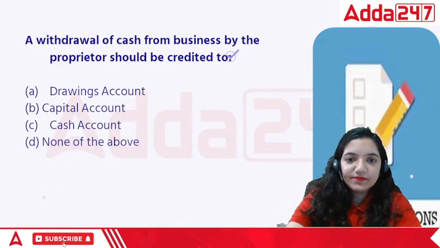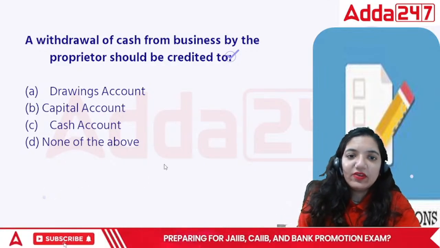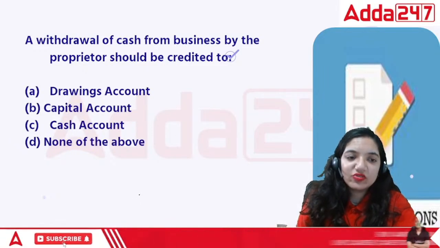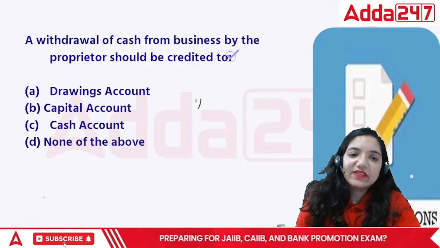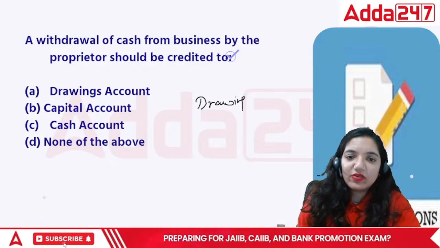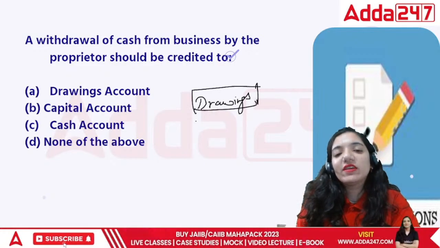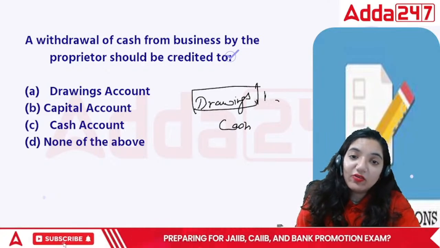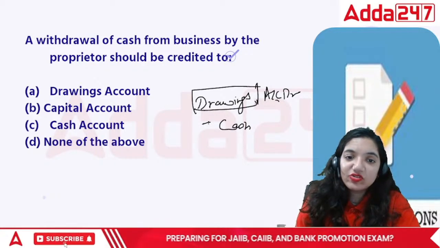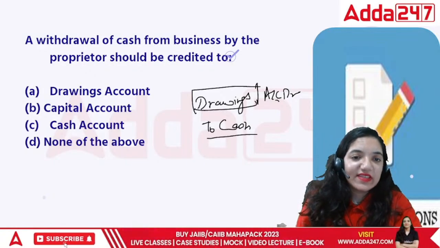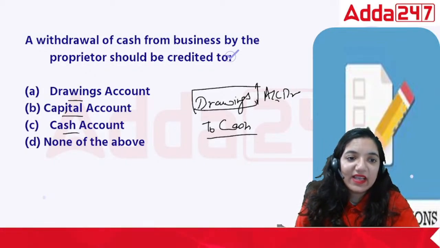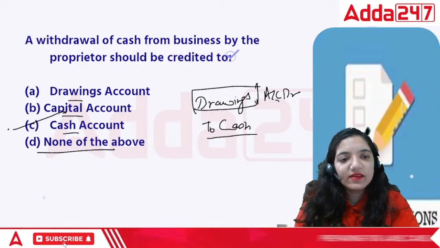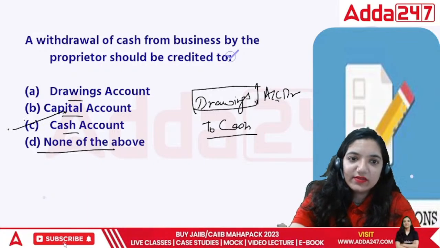Next point. Withdrawal of cash from the business by the proprietor should be credited to. If the particular person withdraws money from business, that is called drawings, and he is withdrawing cash. So the second element is cash. So the journal entry would be drawings account debited to cash. So in this case it is drawings, capital, cash, none. It is cash.